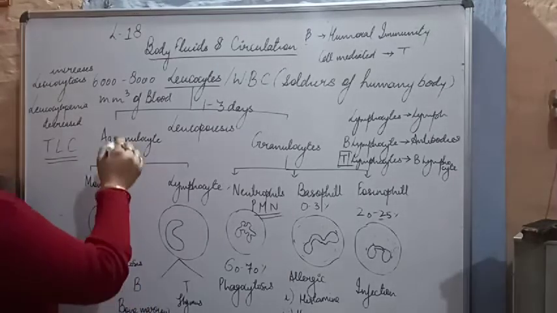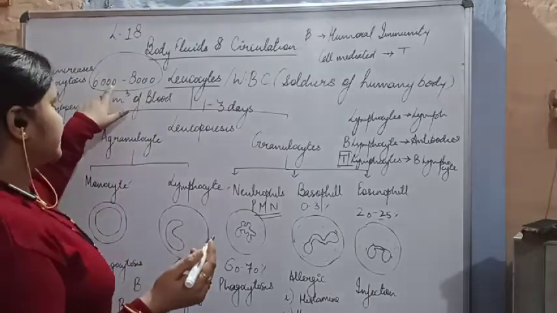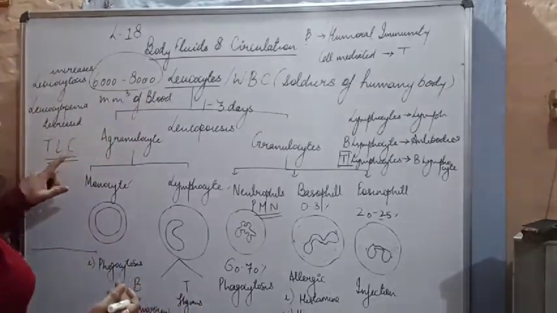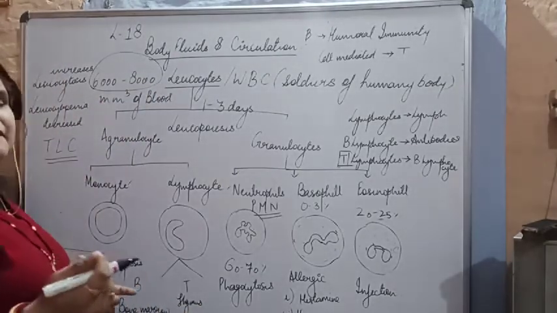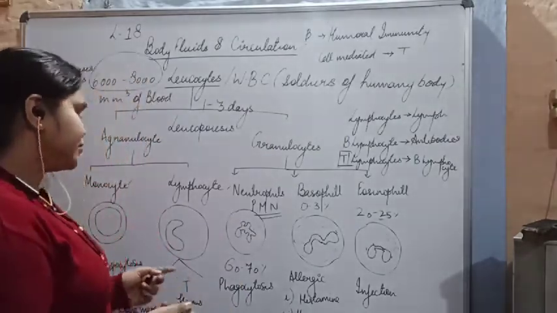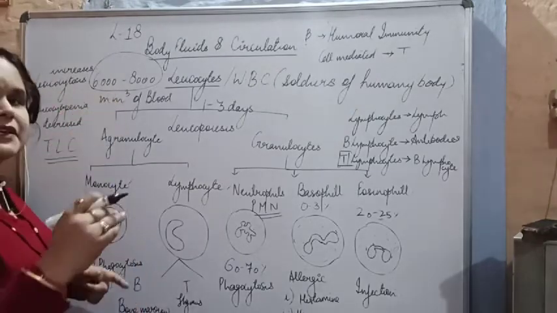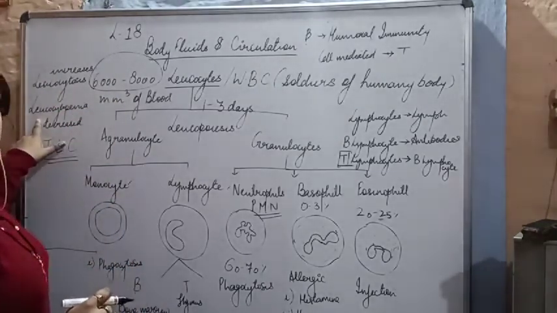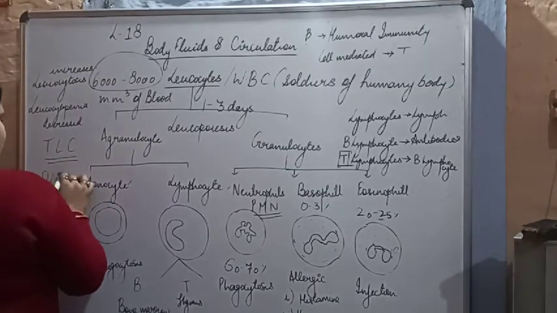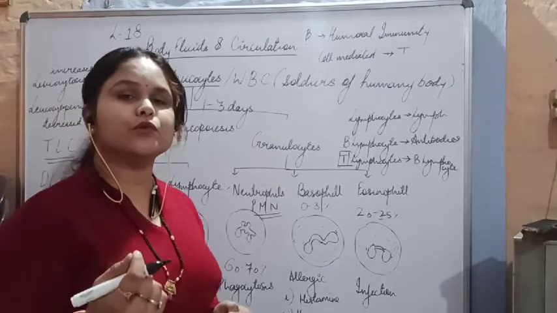So you all know the total leukocyte count in a healthy adult is 6,000 to 8,000. But if the level increases beyond this, then the doctor tells us that we are having a kind of infection or a pathogen has entered our body. So the condition is called leukocytosis. But if the level decreases, then we call it leukocytopenia. One more term I told you is DLC, that is differential leukocyte count.